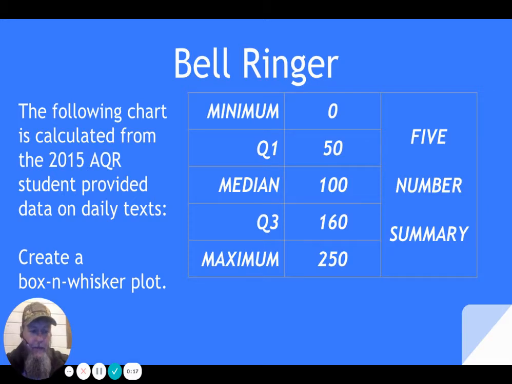So, in review, from before we left, let's talk about the 5-number summary and how we can create a box and whisker plot out of the deal. So we've got 5 numbers. The minimum number is 0, the maximum is 250, the median is 100. You've got quartile 1, which is 50, and quartile 3, which is 160. Recall, each one of those numbers separates the data into 4 quarters.